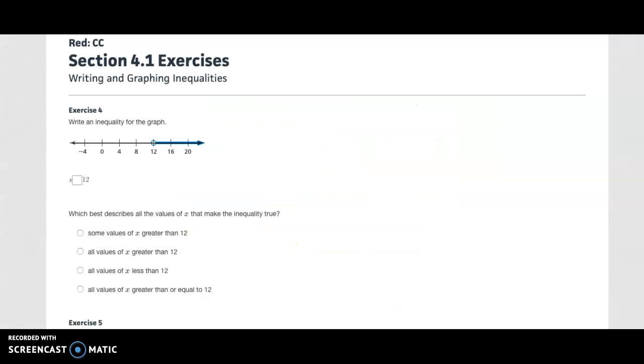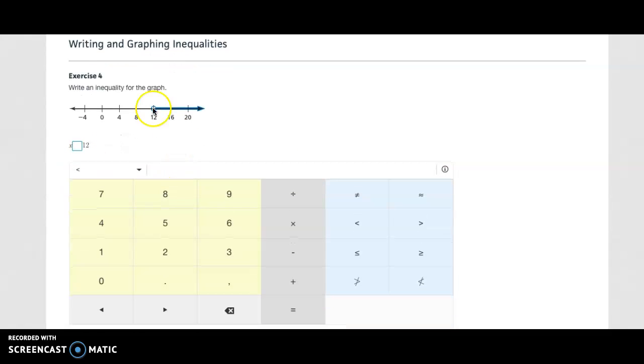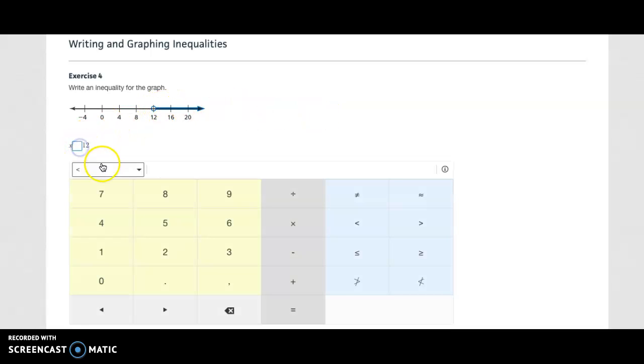So I want to show you what that looks like. So here, this would be question number 4. So the first one you actually see, write an inequality for the graph. So they already have X here, they already have 12 there. So you need to figure out open circle, closed circle, what does that mean? And then since it's all the bigger numbers, that would be greater. Since I know that that is an open circle, that means it's a greater than.